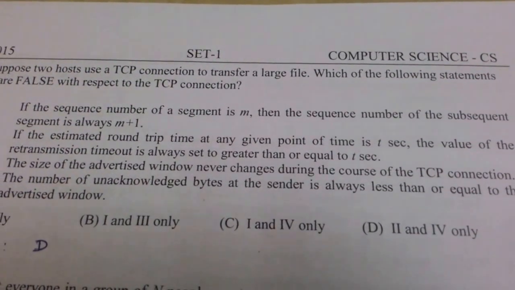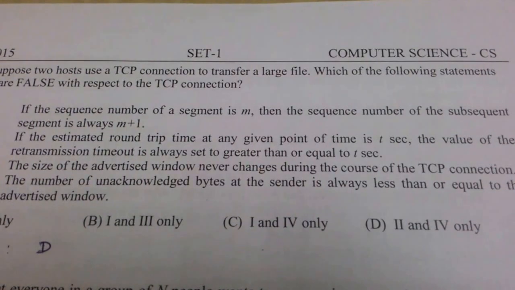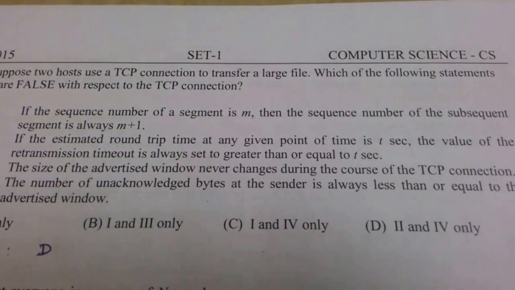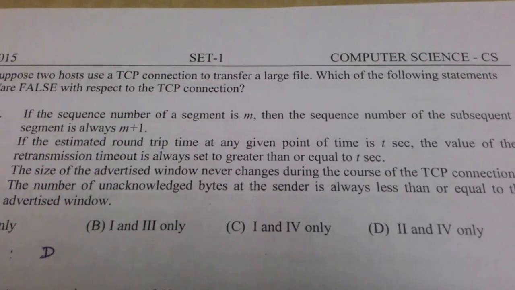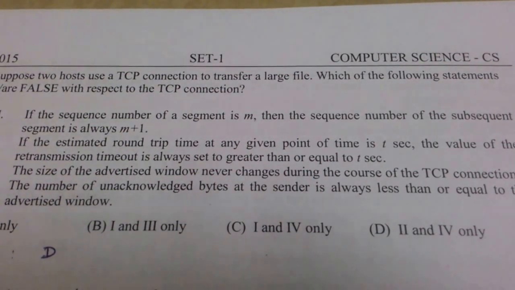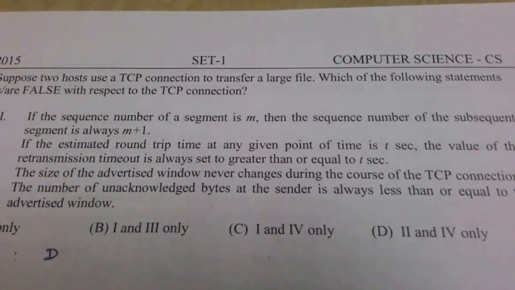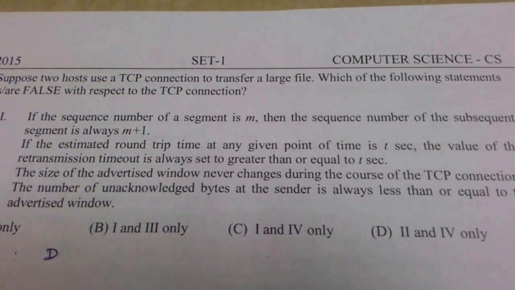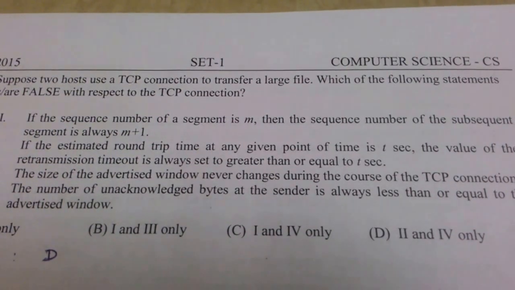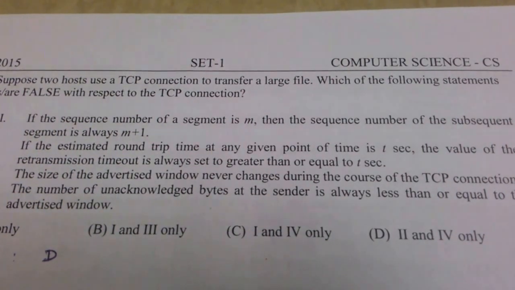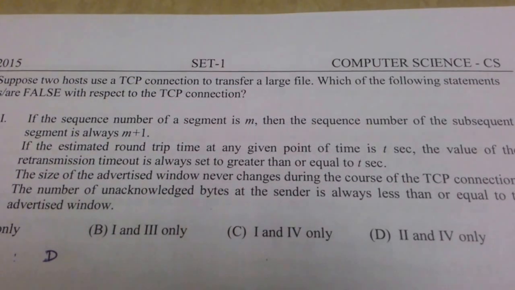This amount depends upon the traffic in the connection. So it is decided by the receiver and can change during the transmission depending upon the traffic at that time. So the size of the advertised window will change depending upon the receiver. So the third statement is false. We have already seen the first statement is false, and now the third statement is false.